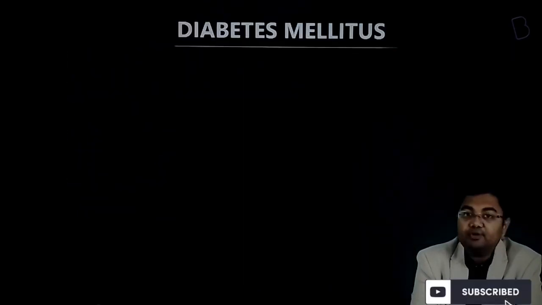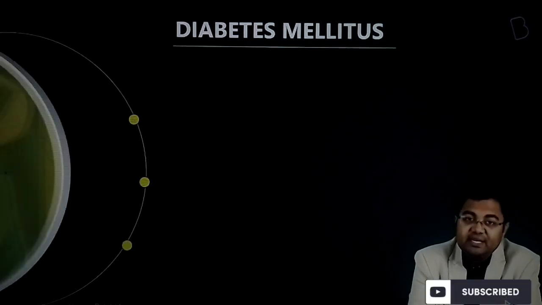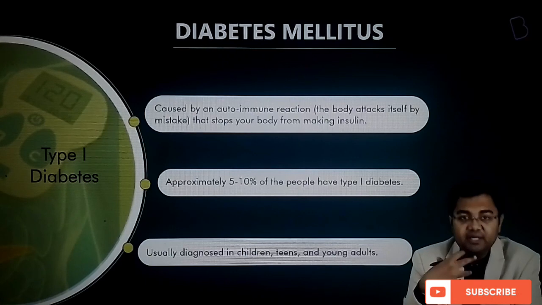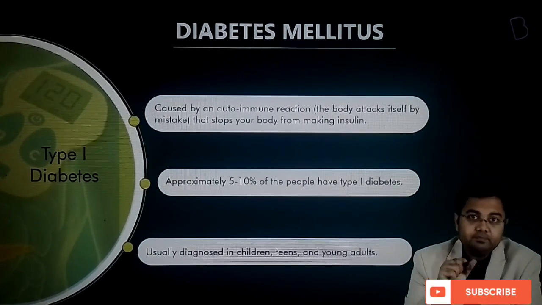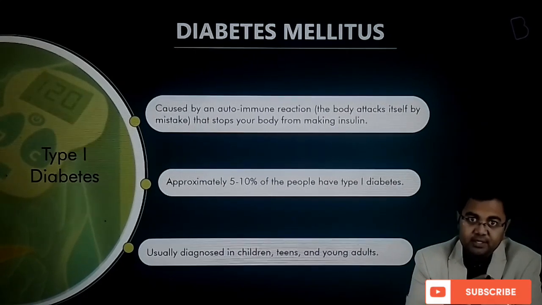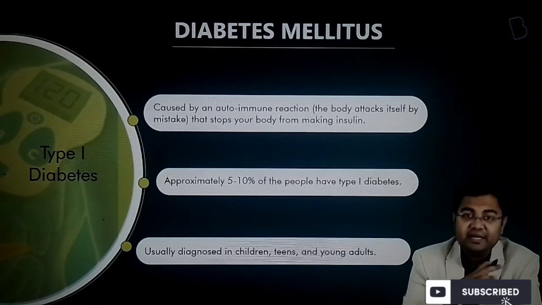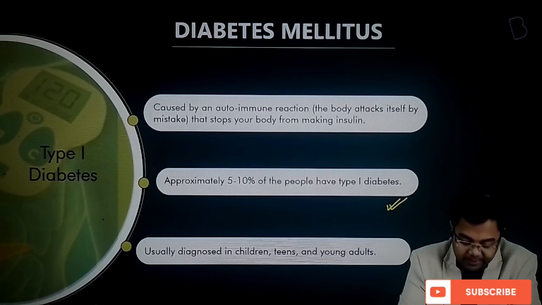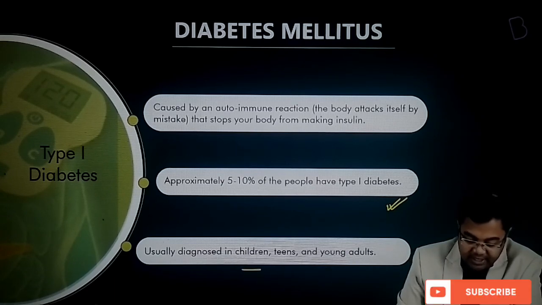First of all, type 1 diabetes is something that is usually seen in young adults or in children. But a very small number of people get this disease. Not more than 5% of entire diabetes cases are type 1 diabetes. So approximately just 5 to 10% of people have type 1 diabetes, usually diagnosed in children, teens and young adults, caused by an autoimmune reaction.